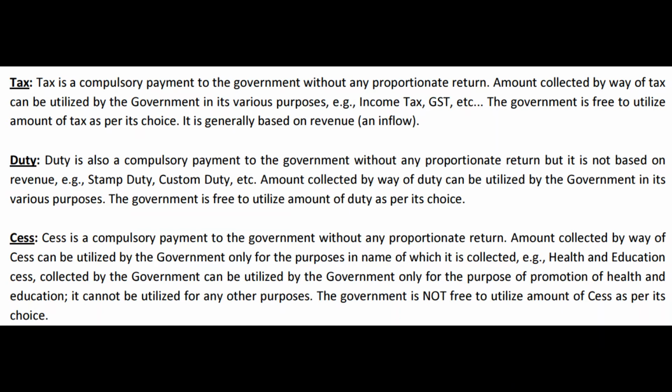Only difference between friend and government is, friends might ask us in a friendly way, government might not ask us friendly, because these are all compulsory payments. Government will not request us, please, party. It will not ask like that. It will take from us. It has that power. So we will be under an obligation to give party to government, whereas it is only our choice in the case of friends whether we should really give party or not. That difference is there. Giving party is not compulsory, but paying tax or paying duty or cess is compulsory. That difference is there. But the situation is the same.